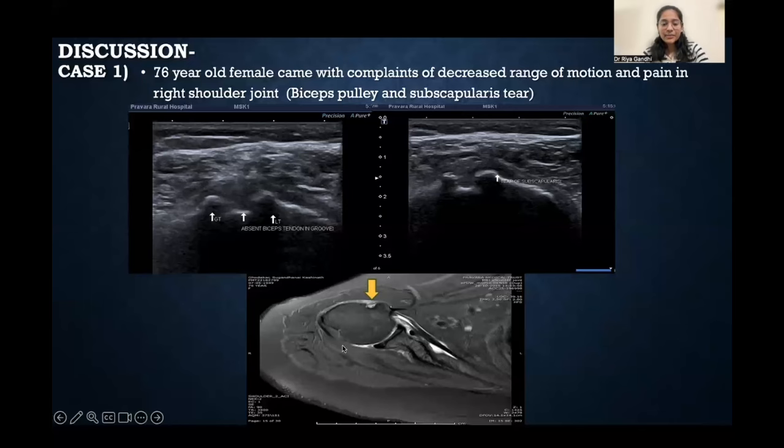This is an MRI image of the same patient. This is a PD fat sat axial image. Here we can see that the biceps tendon is not seen in the bicipital groove and is rather seen here in the articular region. And this is the subscapularis tendon which is attached to the lesser tuberosity. And here we can see that there is fluid signal intensity noted. So this is the partial thickness tear of the subscapularis tendon that is seen on MRI.